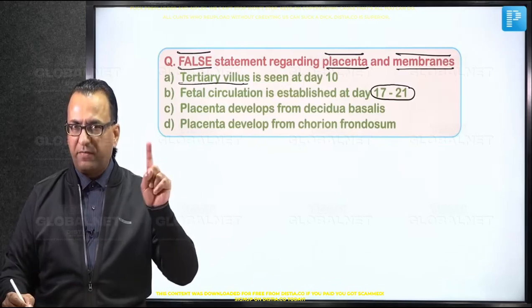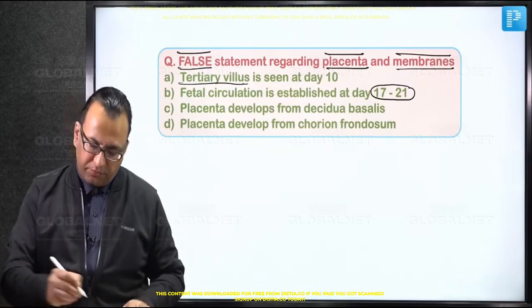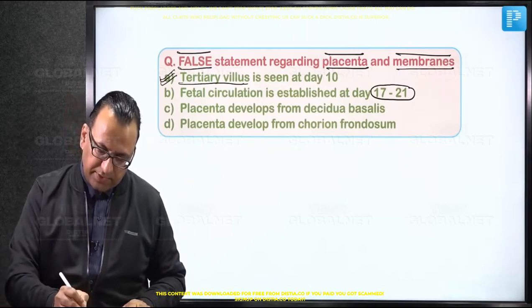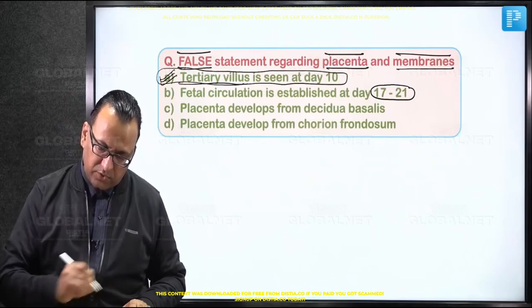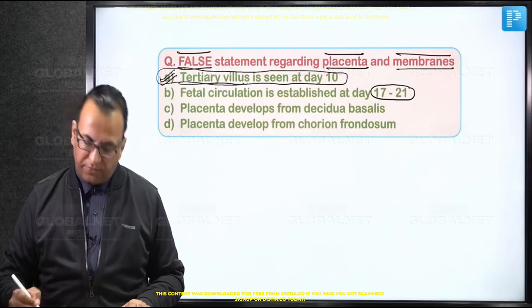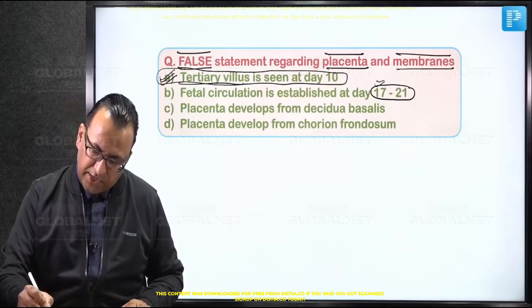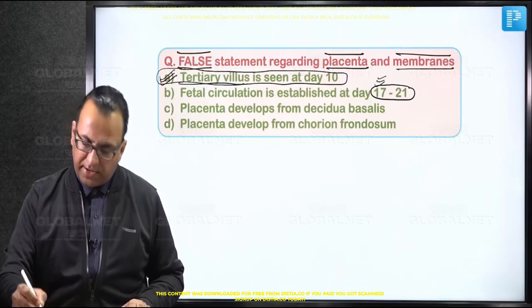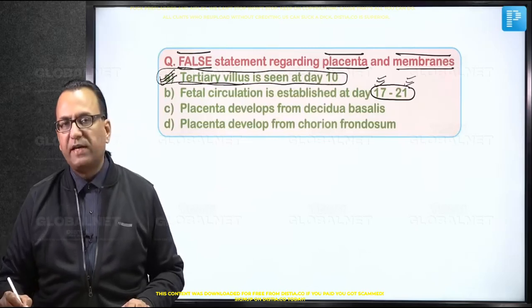First we have got primary villus, then secondary villus, tertiary villus comes later. So immediately we find our answer. The false statement is choice number A. Then what about choice number B? Is it okay? Fetal circulation, here we are talking about fetal placental circulation, and that fetal placental circulation, some books are telling it is established at day number 17, some of them are telling 21, so this range is okay, no problem. Choice number B is fine.